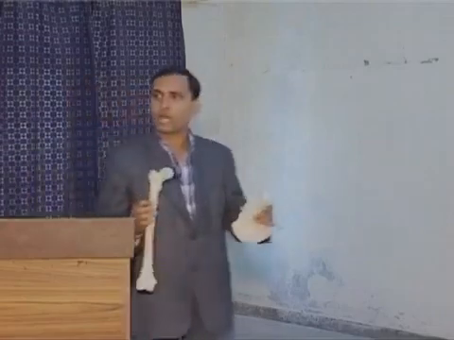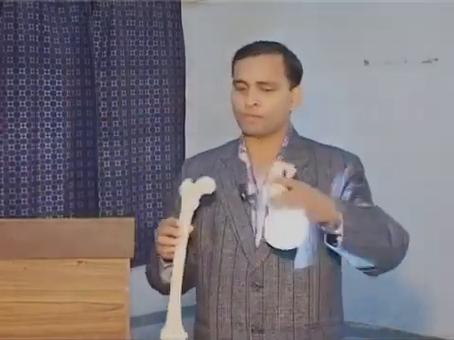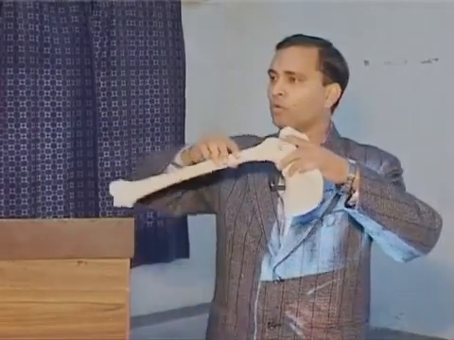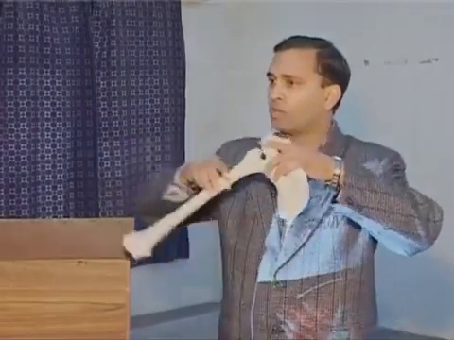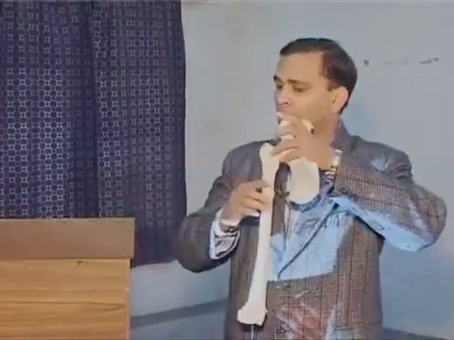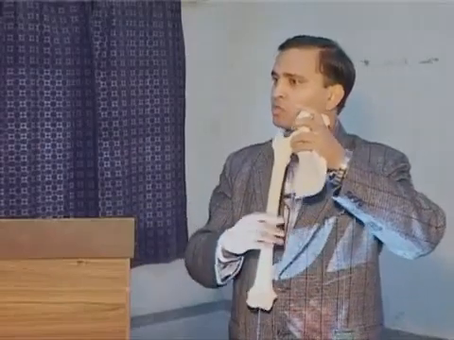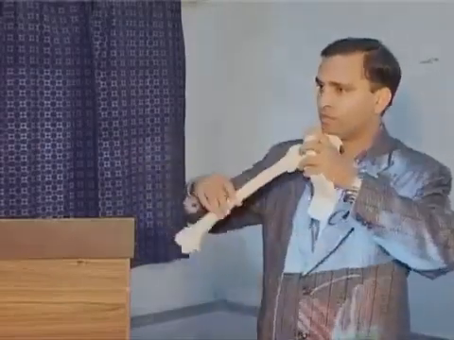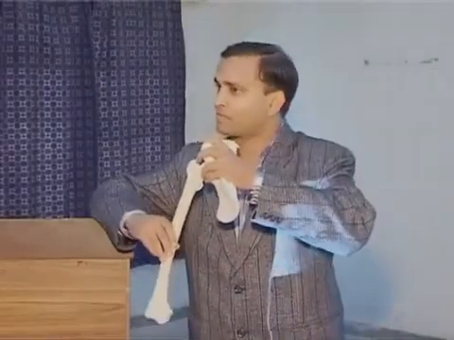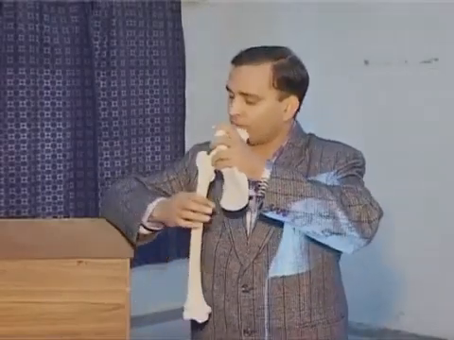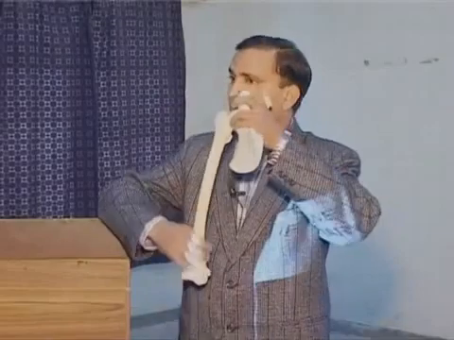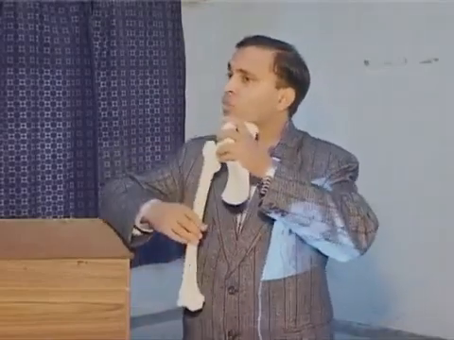Suppose this is your synovial joint, a ball and socket joint. When you are going for abduction of the shoulder or abduction of the hip, you see this bone is going away from your body, and we call this abduction of the hip. But when the bone is going away, that is osteokinetic movement.